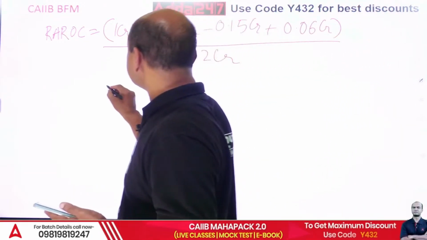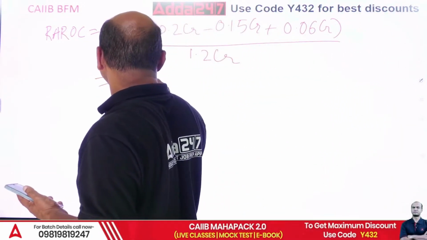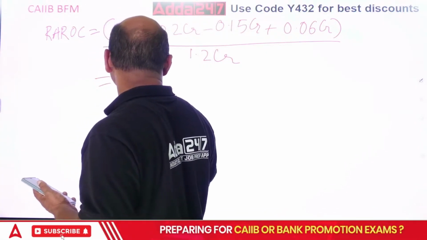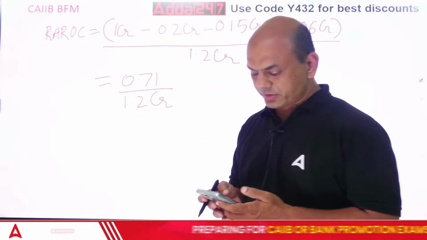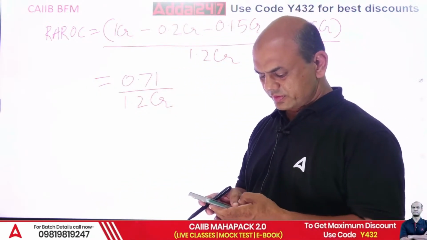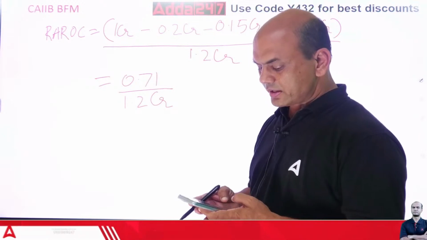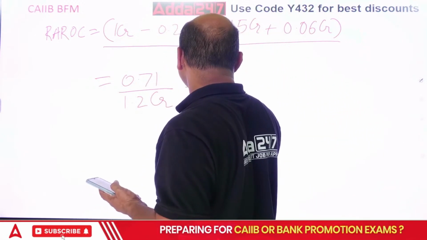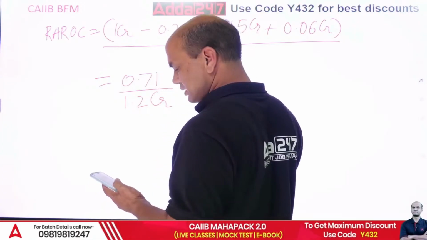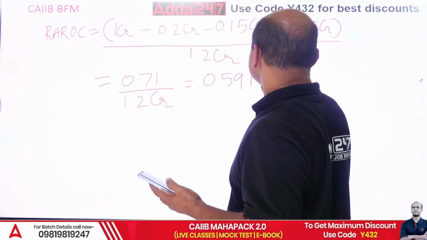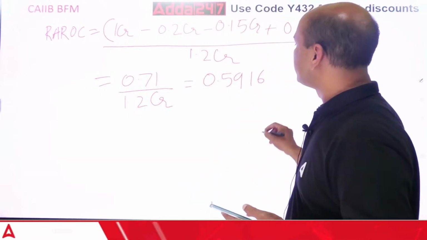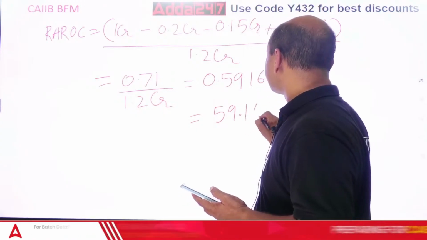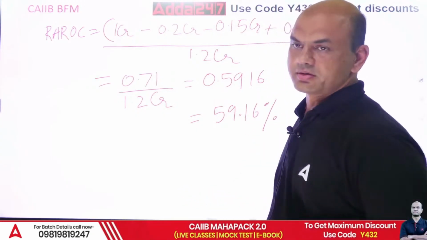So RAROC equals 0.71 upon 1.2 CR. Both are in CR. So you're getting it as 0.5916. So in percentage it will be 59.16%. This is your RAROC.